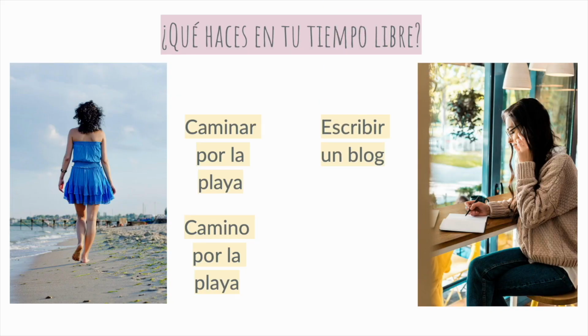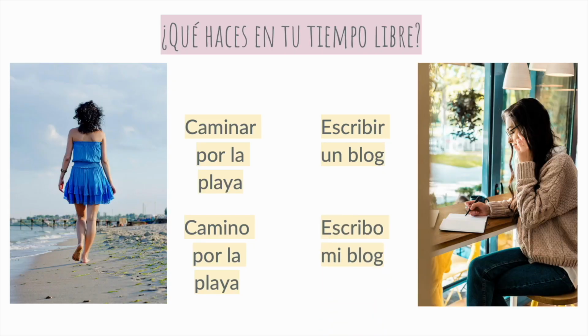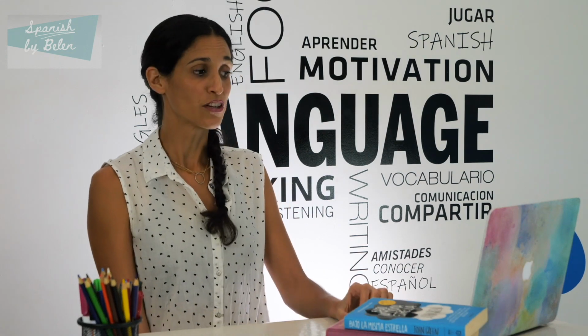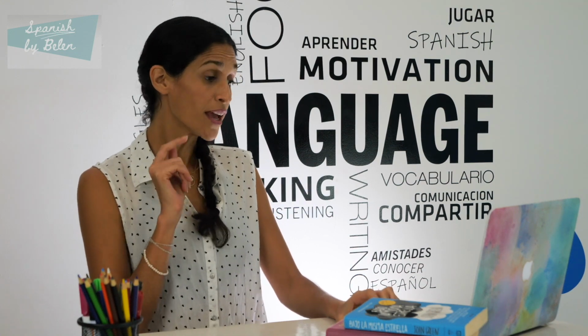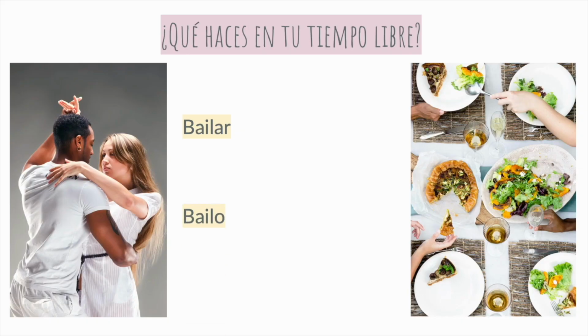Or maybe you like writing on your blog. Escribir. So you would say, escribo en mi blog. ¿Qué haces en tu tiempo libre? Escribo en mi blog. Maybe you like dancing. So that would be bailar. ¿Qué haces en tu tiempo libre? Bailo a veces.